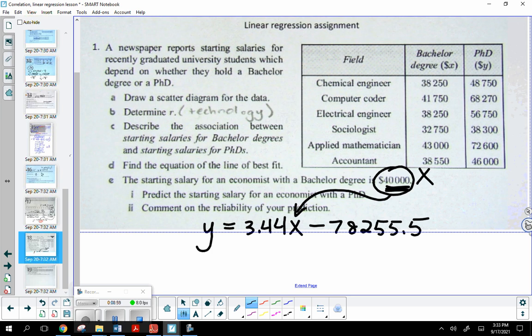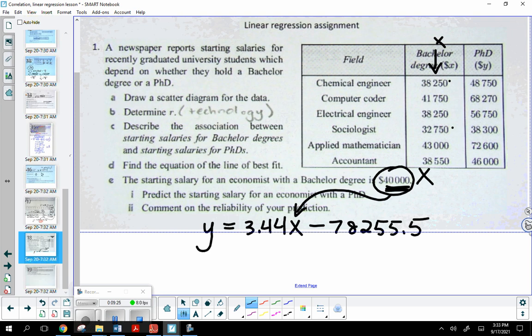It's outside the data set, right? So for this value of x they gave me, is there anything in this list for the x's less than 40,000? Yeah, definitely. We have 38,250 and 32,750. And is there anything higher than 40,000? Definitely. So I would say this is an interpolation.